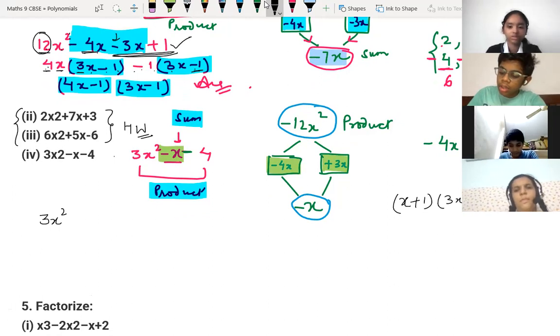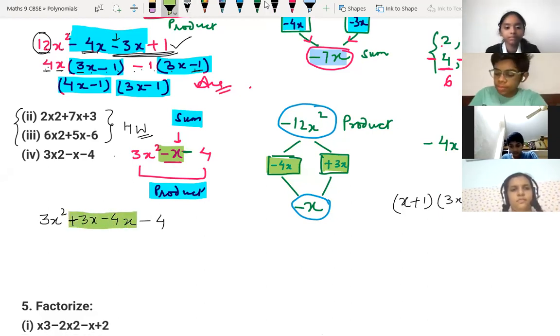Okay, let me check. Let me just solve this, whether you're getting the answer or not. This is your answer. Let me check. 3x square plus 3x, you write, minus 4x minus 4. Is it clear, children? See, I have written this one instead of minus x. Is it clear? Anyone, you can write 3x before, or minus 4x before, anything you can write before, not a problem.